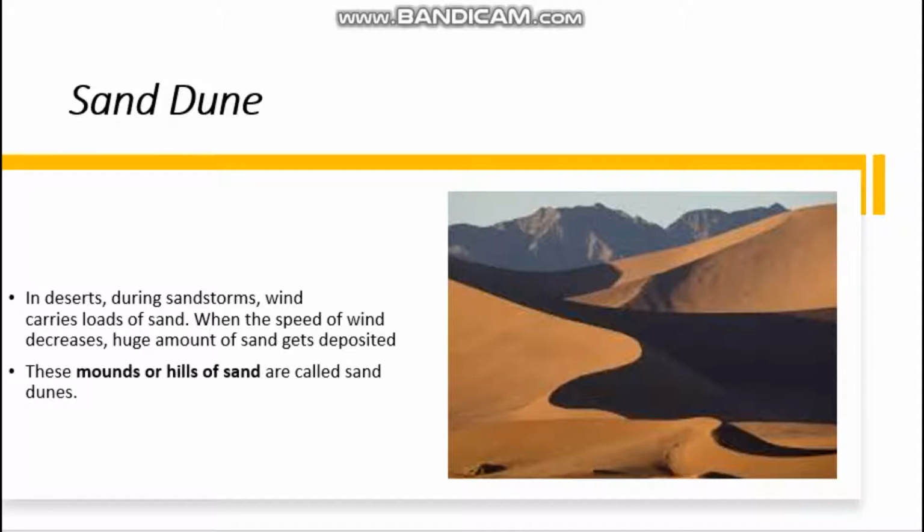From one place to another place, along with the wind, the sand is also carried by the wind. At the same time, when the speed of the wind decreases, a huge amount of sand gets deposited. These mounds or hills of sand are called sand dunes. Mostly you can see sand dunes in the desert region. They are formed when the speed of the wind decreases and a huge amount of sand gets deposited in one particular place.